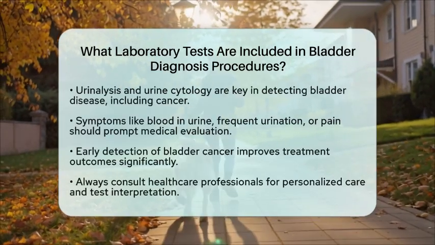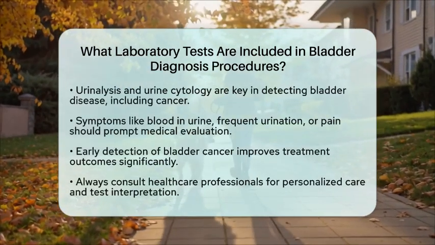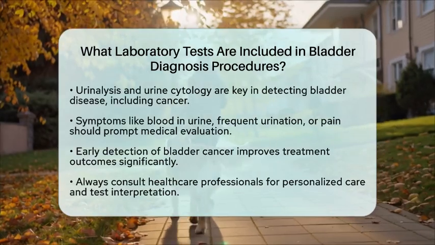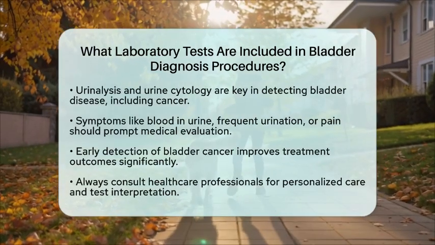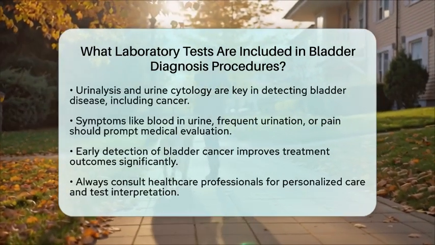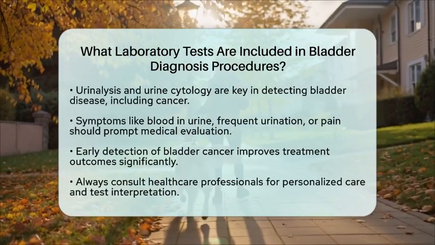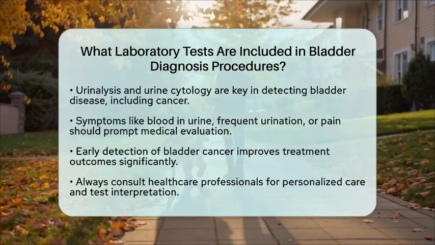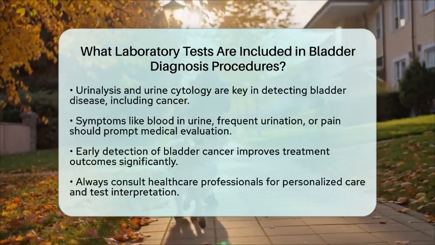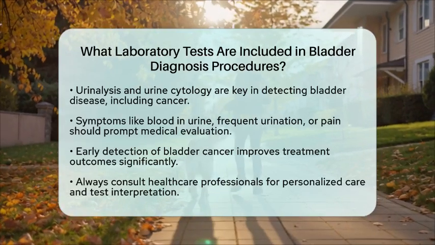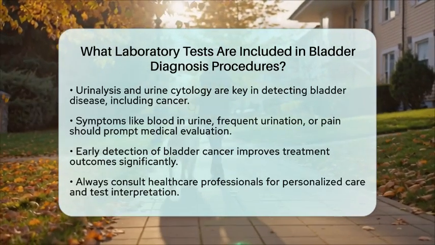In summary, the main laboratory tests in bladder diagnosis are urinalysis and urine cytology. They help detect abnormalities in urine that suggest bladder disease, including cancer. These tests are often combined with cystoscopy and biopsy for a definitive diagnosis. Urine culture may be used to rule out infections.